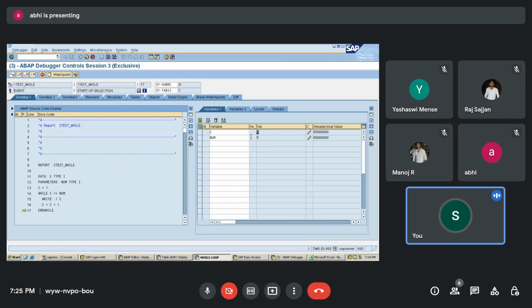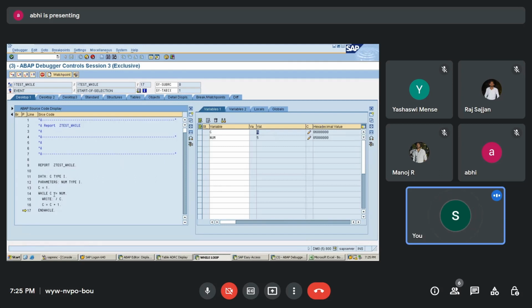Now see here, 5 is equal to 5, so this is also true. Till now it is true. So 5 will be printed. Now it will become 6. I'll just show you. Come inside, write the 5, and now it will become 6.